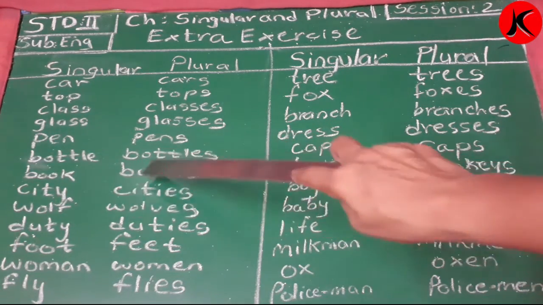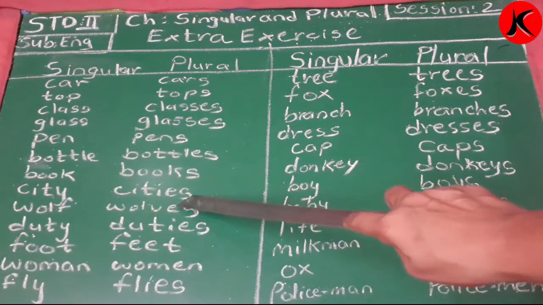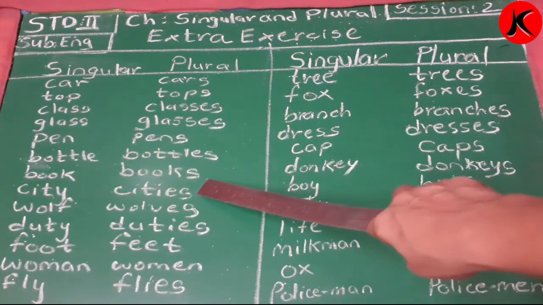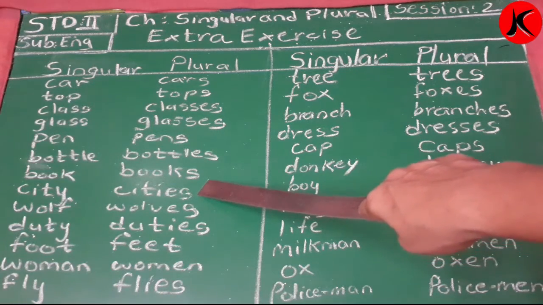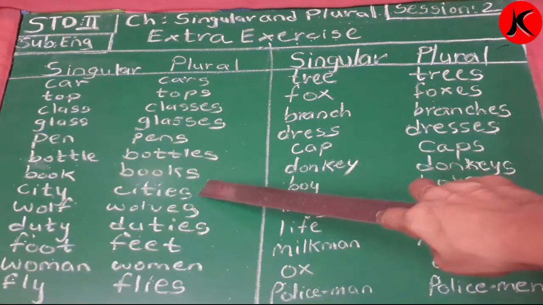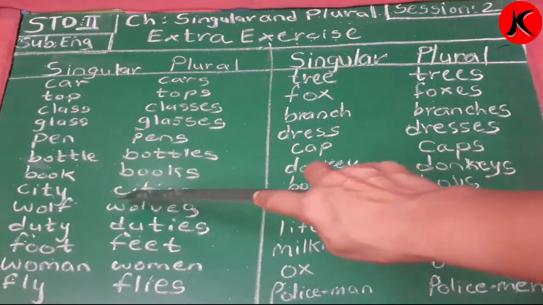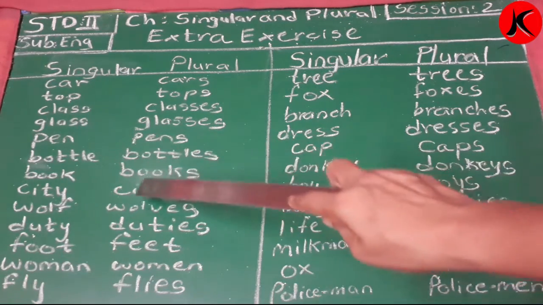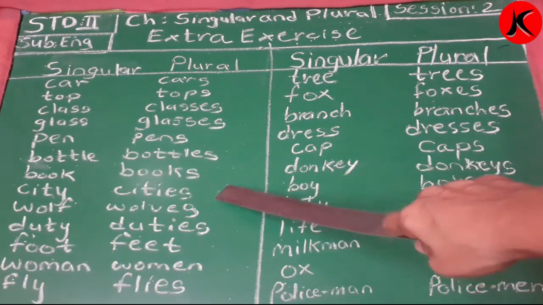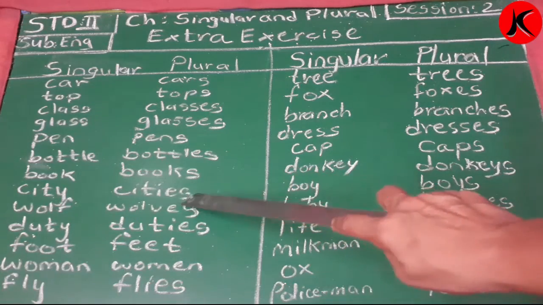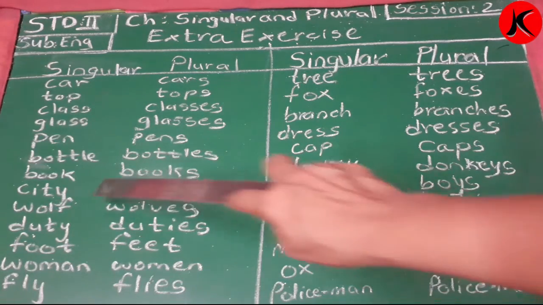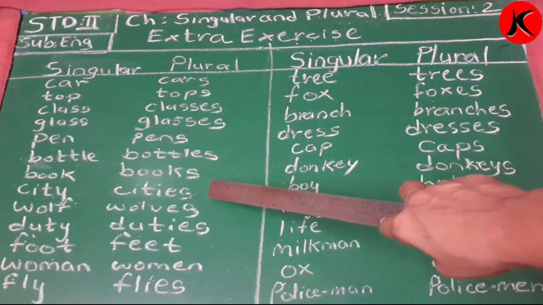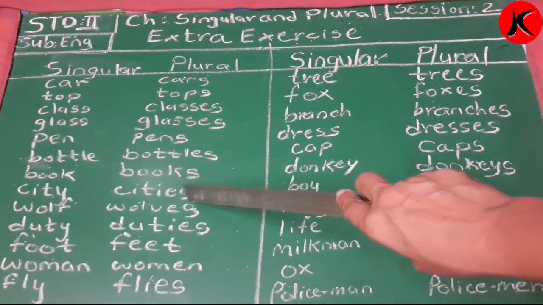City, cities. Why do I have to make it into plural? City is singular, and when I change it into plural it will become cities. I have to add IES instead of Y. I will remove Y and add IES, so it will become cities.